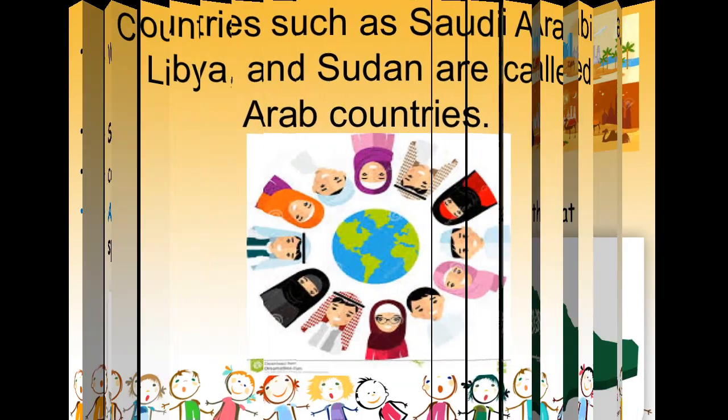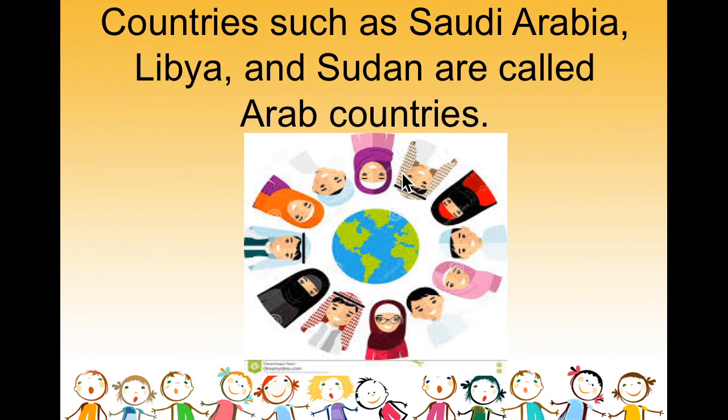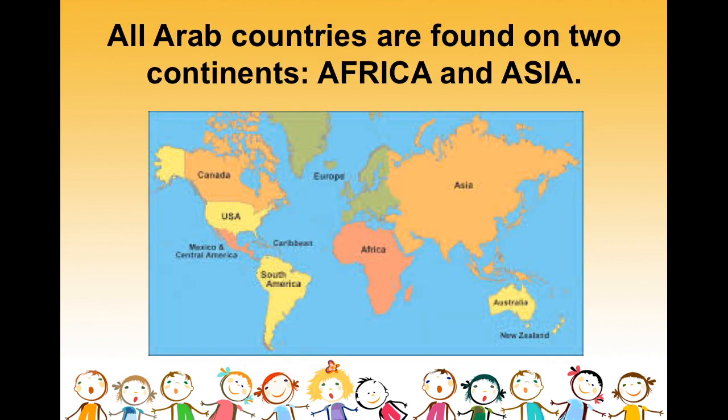We have more Arab countries around the world, actually on 2 continents. We have different Arab countries like Libya, Sudan, Egypt, Lebanon. All of these are called Arab countries because people in those countries speak one common language, and that is the Arabic language, right? Now, all Arab countries are found on 2 continents.